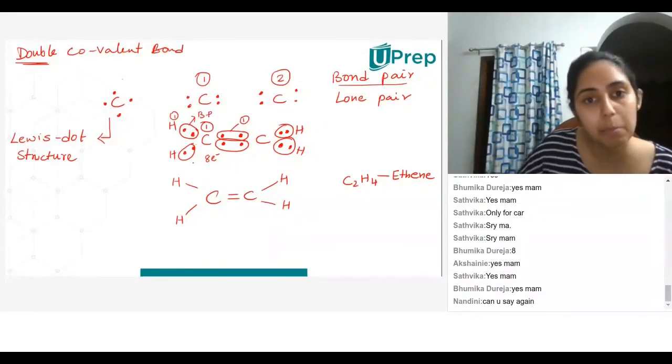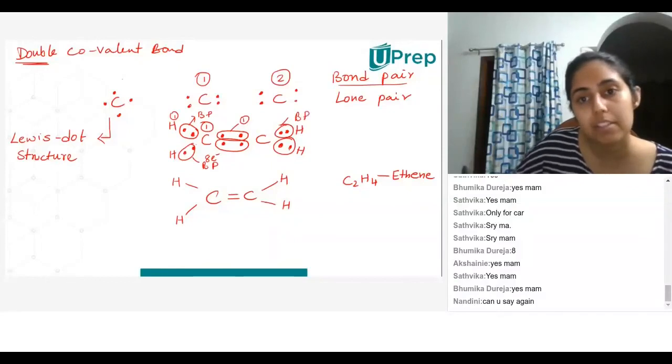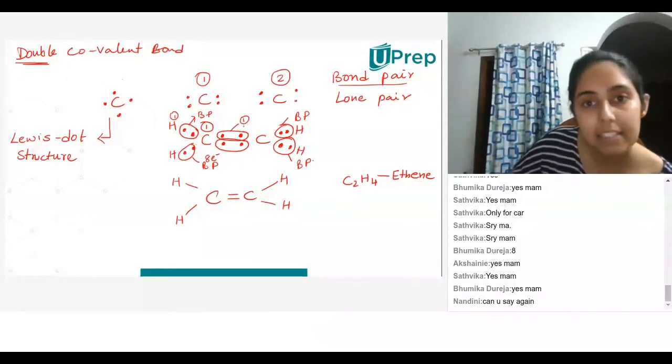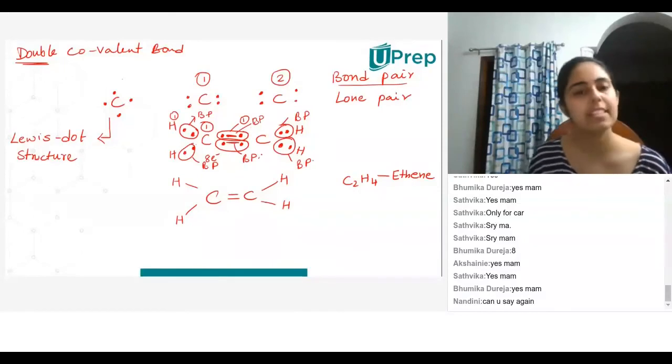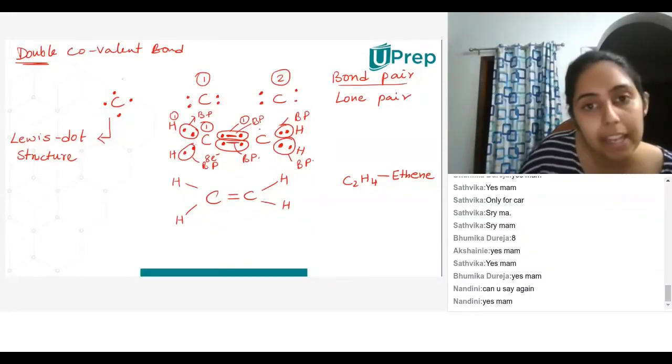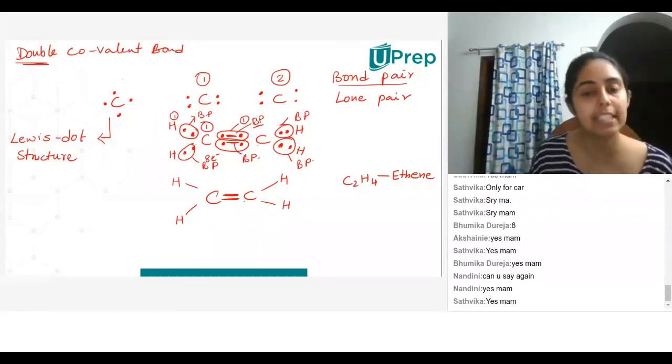This is a bond pair. This is a bond pair. This is a bond pair. And these two, this is also a bond pair. And these two are also a bond pair. Does that make sense? Each bond pair I have represented with a line. That is why I have C double bond C.